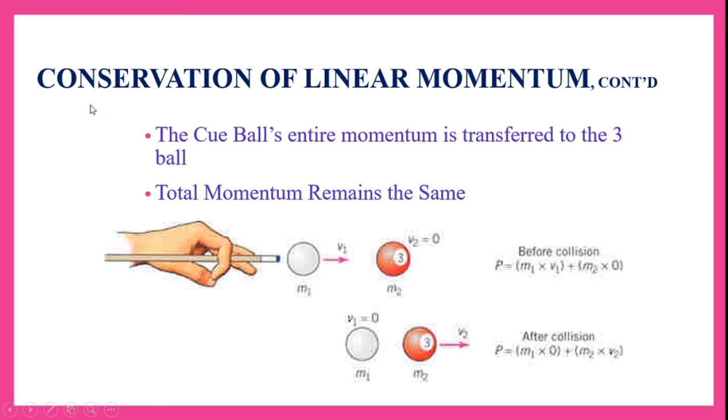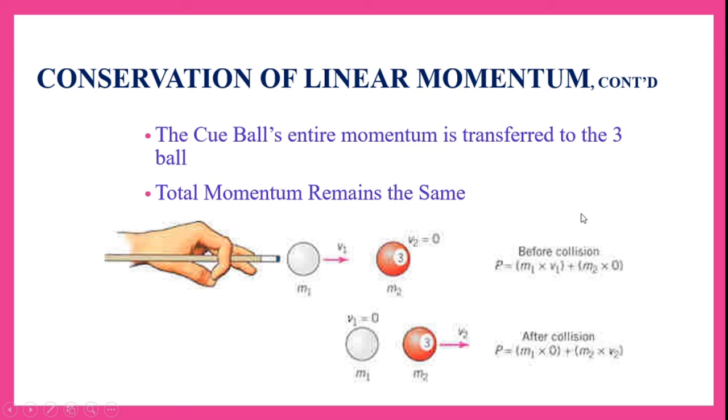Now let us see conservation of linear momentum in the case of a billiards pool. The cue ball, whatever the white ball is called, has its entire momentum transferred to ball number 3 after it strikes it. Let us say first the red ball has a velocity 0, that means it is at rest, but the cue ball is moving with velocity v1. Now the cue ball strikes the red ball.